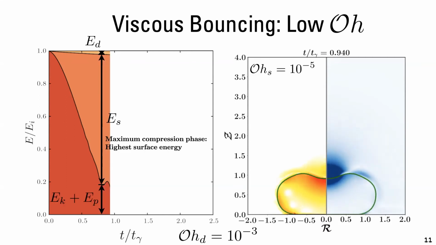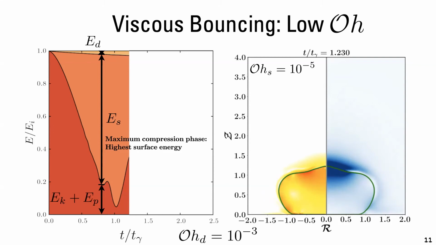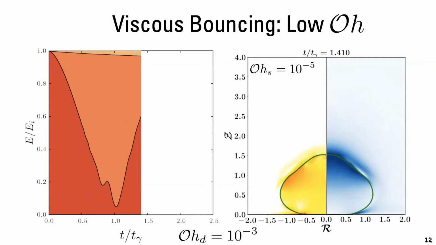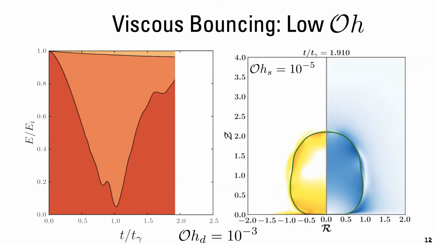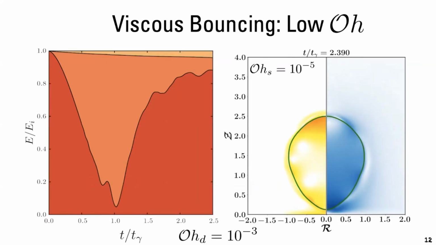Now, moving on, the capillary waves which were created in the beginning of the process now focus at the top of this droplet, and that we can also recover by looking at the energy budget where we see some oscillations. Furthermore, the system enters a stage that we call the recovery stage, where the surface energy of the drop is converted back into the kinetic energy of the drop.